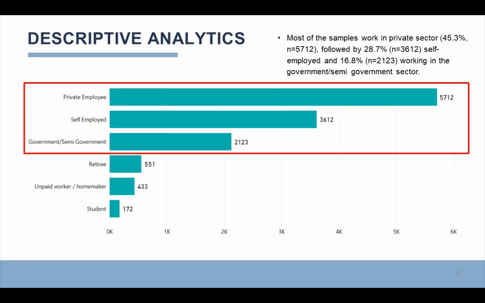Most of the sample work in the private sector, 45.3%, equal to 5,712 employees, followed by 28.7%, equal to 3,612 self-employed, and 16.8%, equal to 2,123 employees working in the government and semi-government sector. As you can see here, there are private employees, self-employed, government and semi-government, retired, unpaid workers, and students, and this is the result.